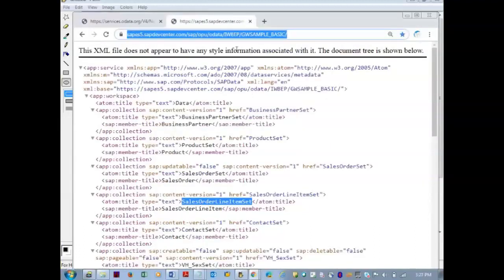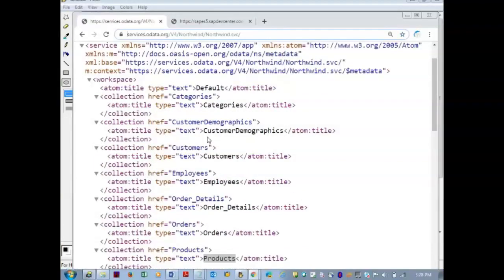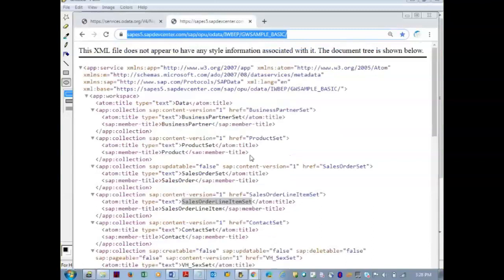In the URL you don't see any version naming there, but the path you are seeing is a standard path. Even if I generate from my SAP system, I'll get a similar path, slash SAP slash OPU slash OData. But analyzing the data is a little bit easier in the Northwind, that is why I asked you to open the Northwind. There are lots of fields in the SAP services, and we are going to consume these SAP services in our Web IDE tool and start working.